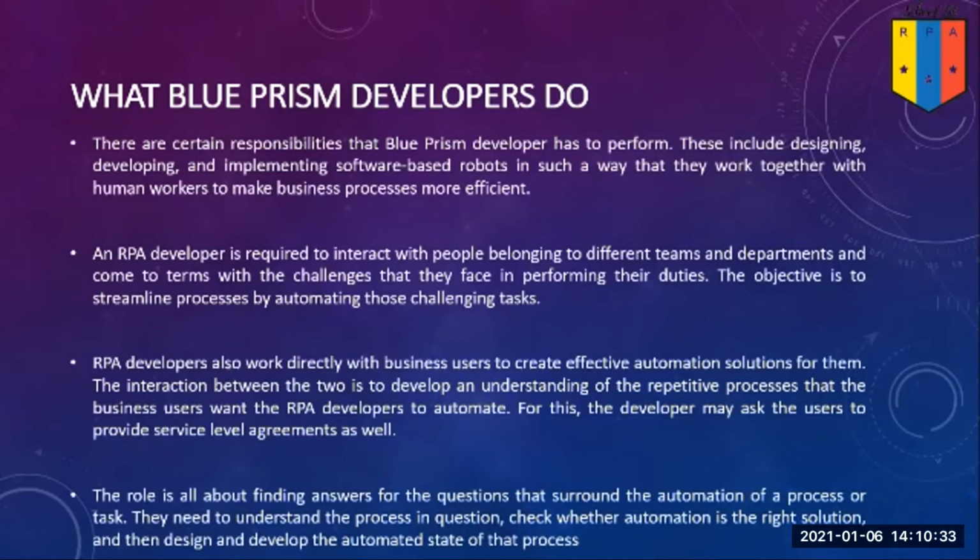Now let's look at what Blue Prism developers do. There are certain responsibilities that a Blue Prism developer has to perform. These include designing, developing, and implementing software-based robots in such a way that they work together with human workers to make business processes more efficient.